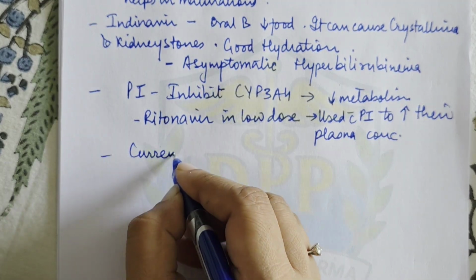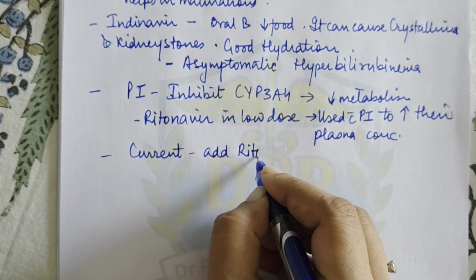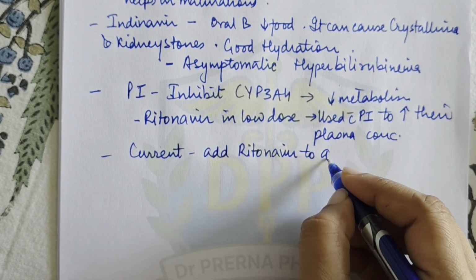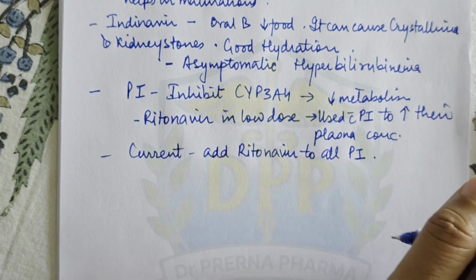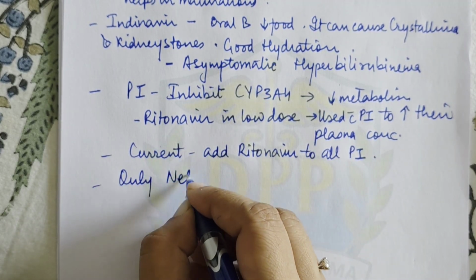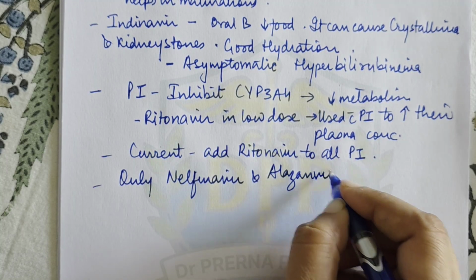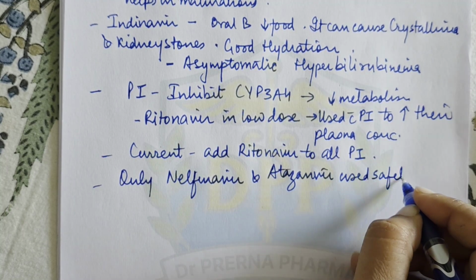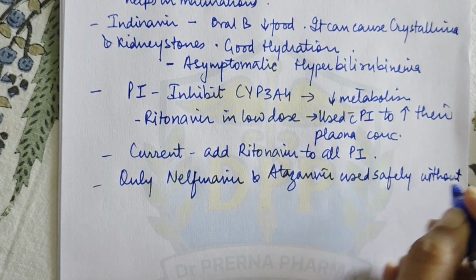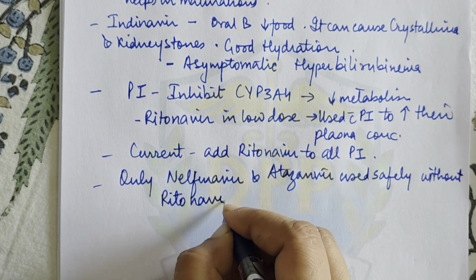Now currently the guidelines say to add ritonavir to all protease inhibitors, right? Only 2 drugs, nelfinavir and atazanavir, are used safely without ritonavir boosting.